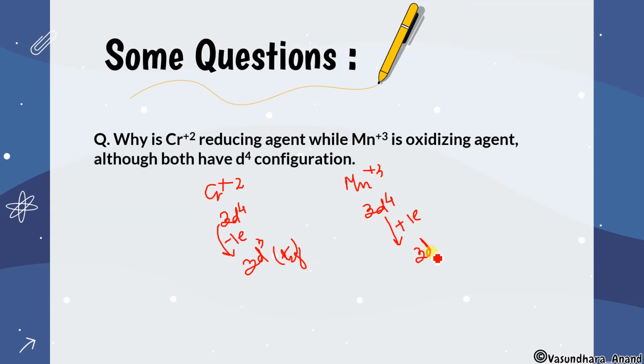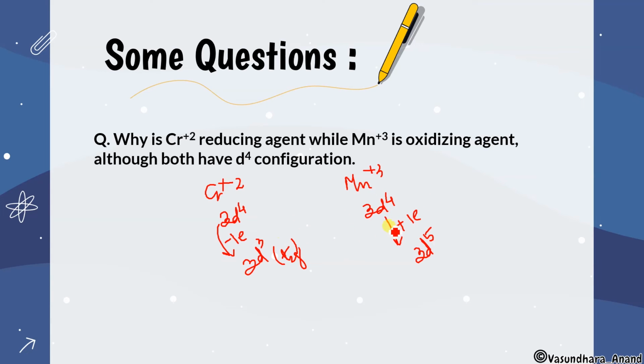So now you can say which one is the oxidizing agent and which one is the reducing agent. Since chromium is losing one electron, it is undergoing oxidation, so it will act as a reducing agent, while manganese is gaining one electron. That means manganese is undergoing reduction, so it will act as an oxidizing agent.